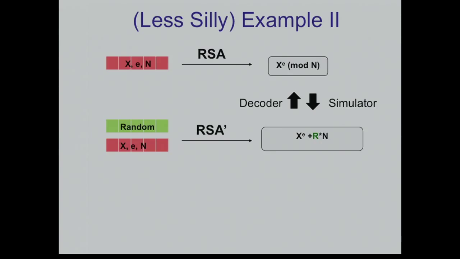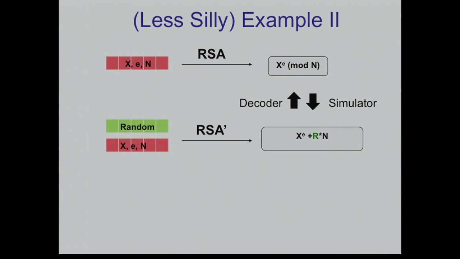Imagine that your original function is the RSA function. It takes x, e, and n, and it outputs x to the e modulo n. This is RSA, n is public, e is public. Now consider the following variant of RSA. It raises x to the power of e, but then it adds a random multiple of the modulus n. And this is done over the integers. I claim that if you take R from a sufficiently large domain, then this thing is an encoding of this thing. Let's see why.